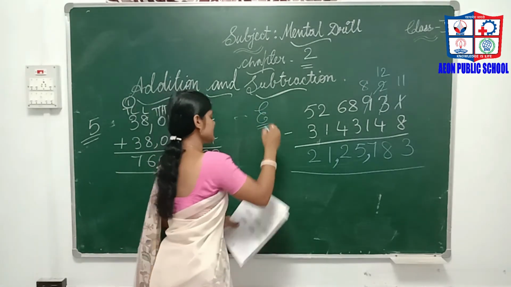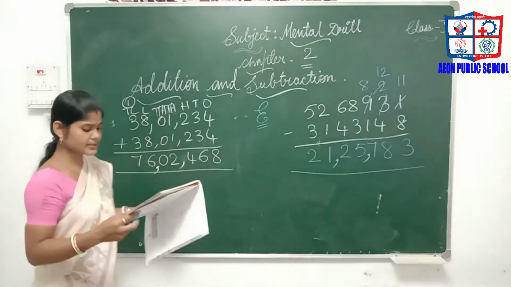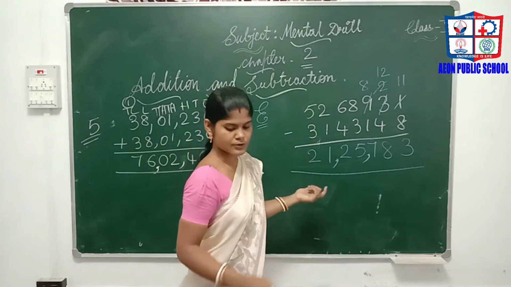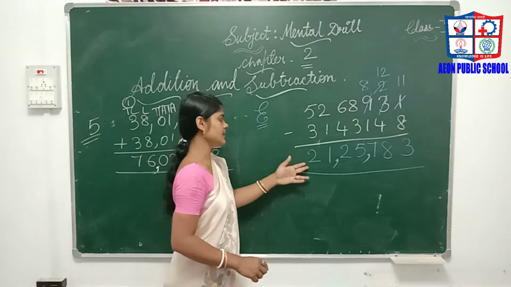And the E bit, what is the E bit? Subtract the following and write the difference in words. First we have to subtract and write this difference in words.